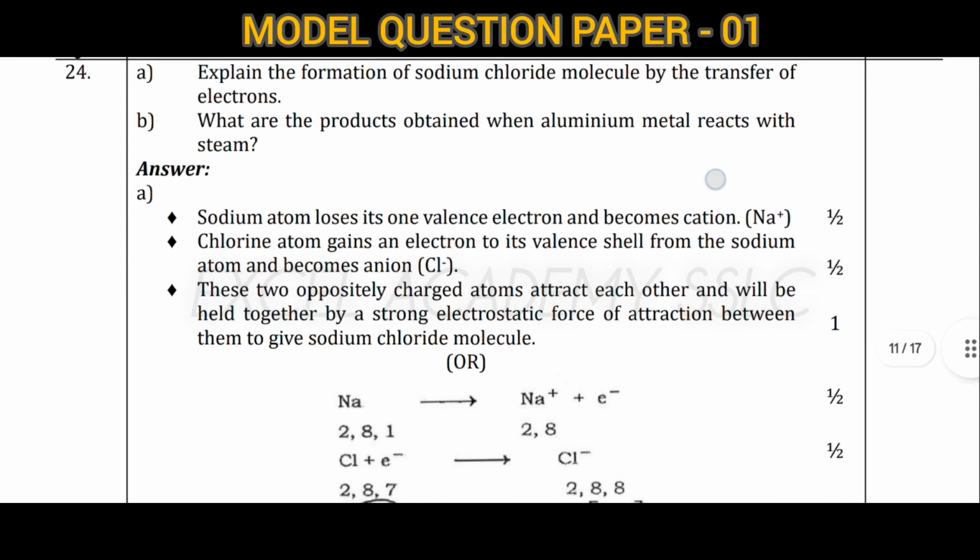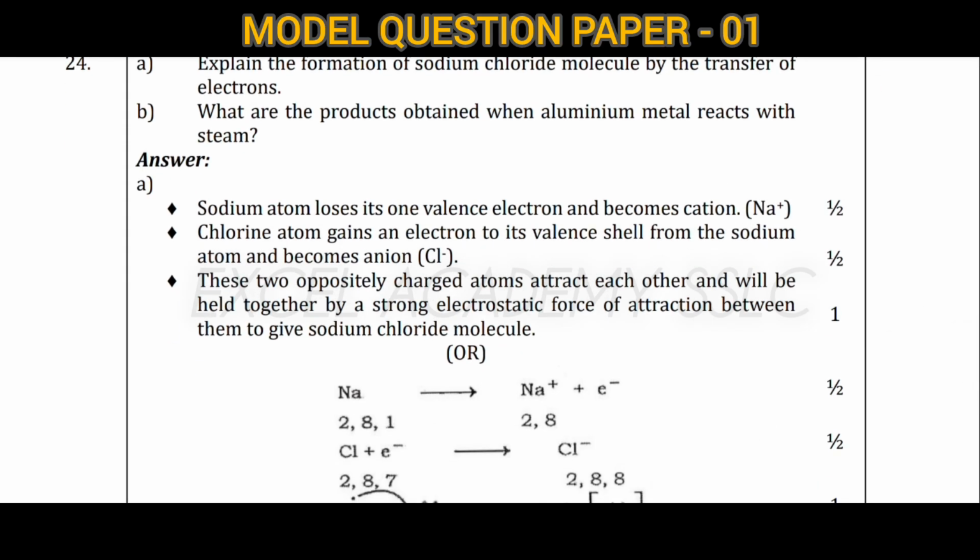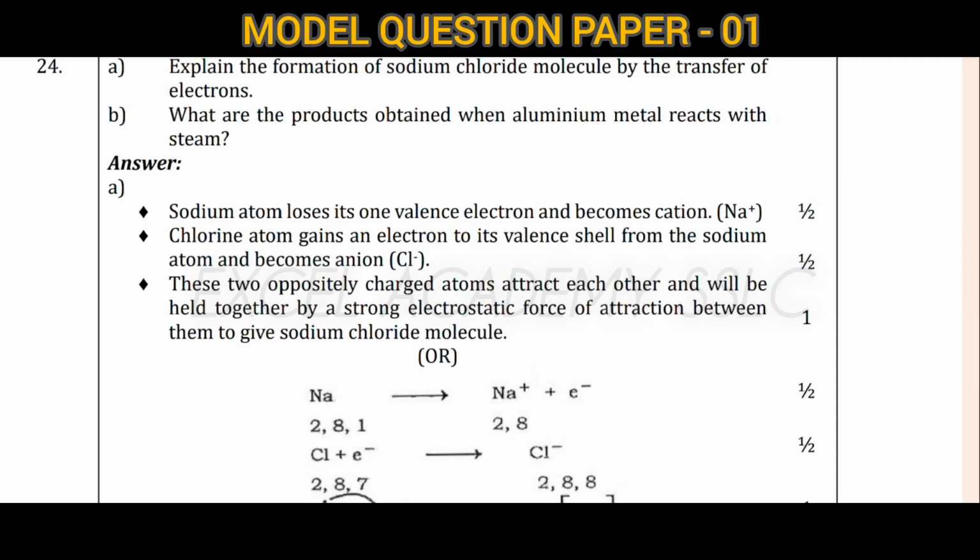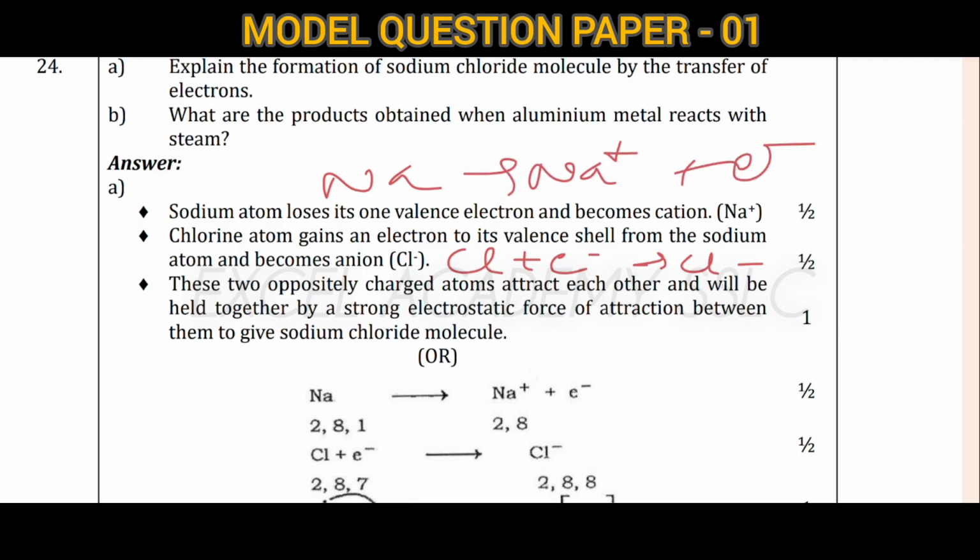Okay, after that what happens? Chlorine atom will gain the electron. Cl plus electron gives Cl-. Here Na gives Na+, 1 electron will be lost. Here 1 electron will be gained.